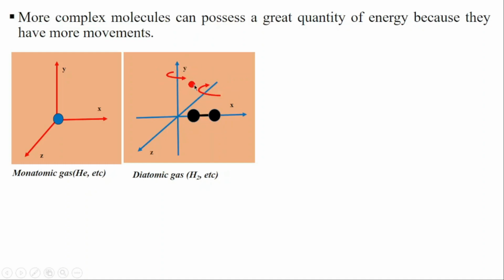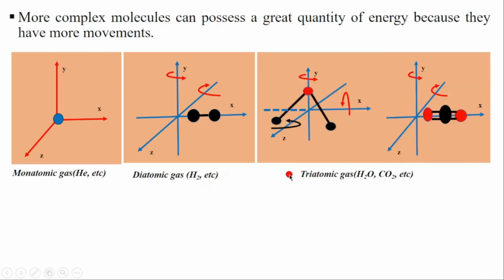It might rotate on the Z axis. It might also rotate on the Y axis. So more motion. And for triatomic gases, like water molecules and carbon dioxide, they can also have translation. They can move in three directions, through X, through Y, and through Z, and they can also rotate on the axes.